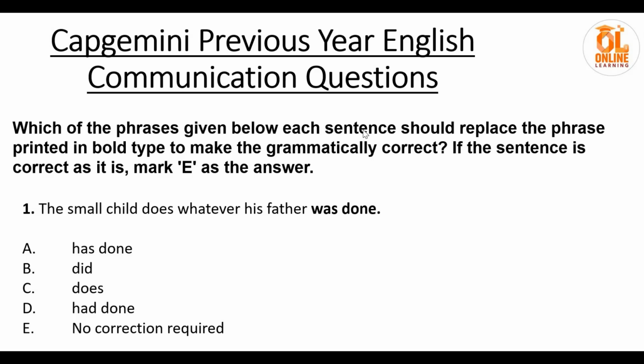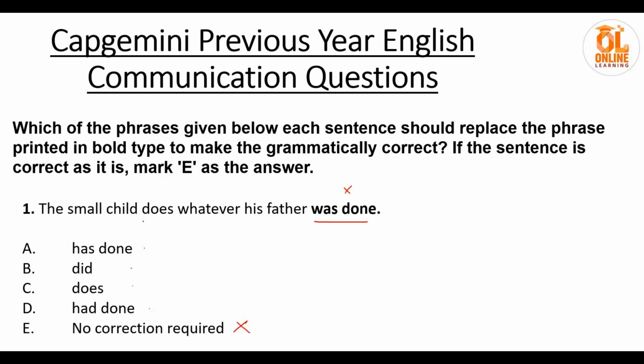Which of the phrases given below each sentence should replace the phrase printed in bold type to make the grammatically correct sentence? If the sentence is correct as it is, mark E as the answer. Okay, let's read the question. The small child does whatever his father was done. Obviously this is wrong, so we have to replace it with the correct sentence. Let's see. Has done, did, does, had done. Definitely, no correction required is obviously not the answer because correction is definitely required over here.